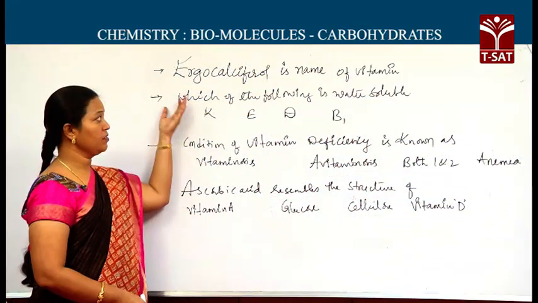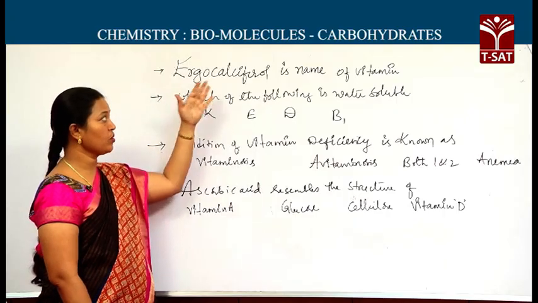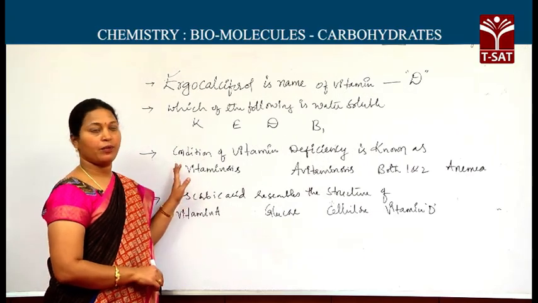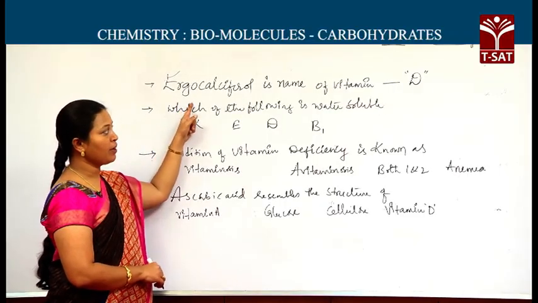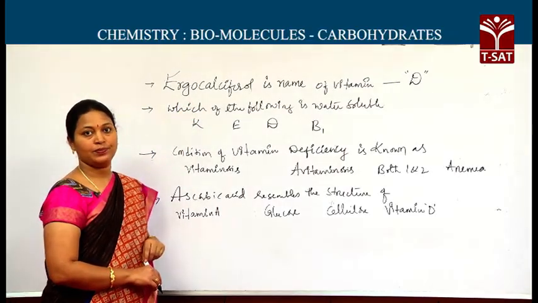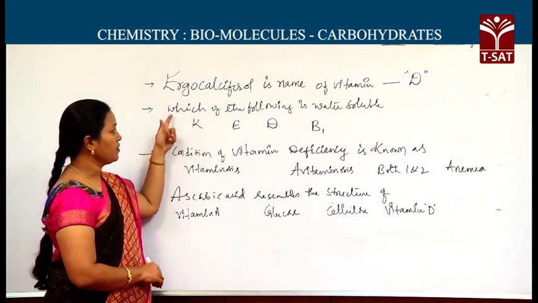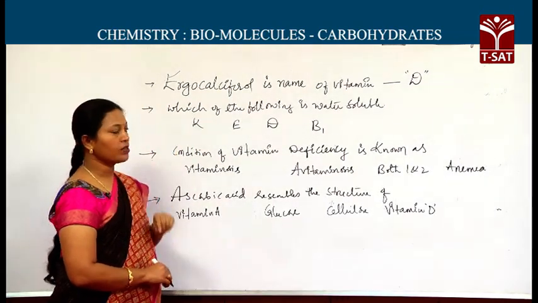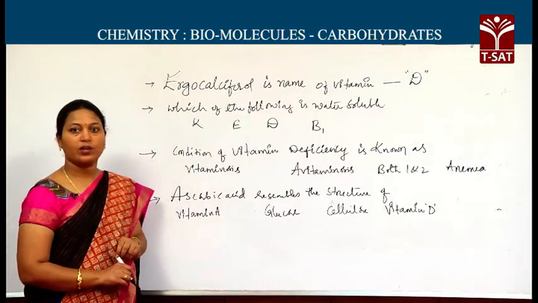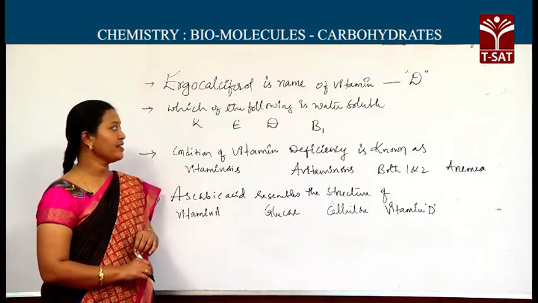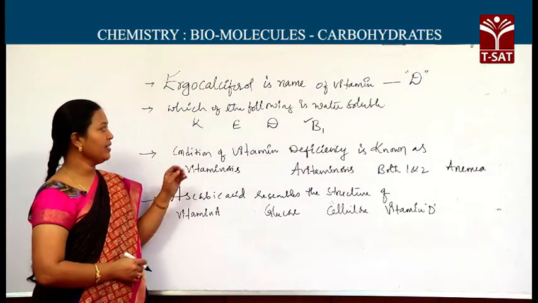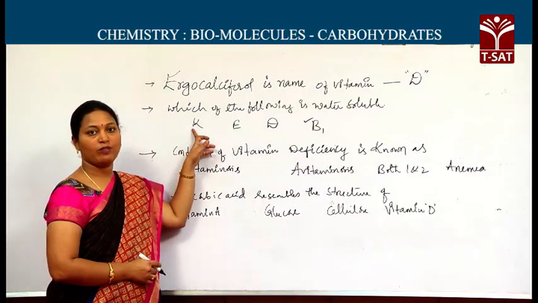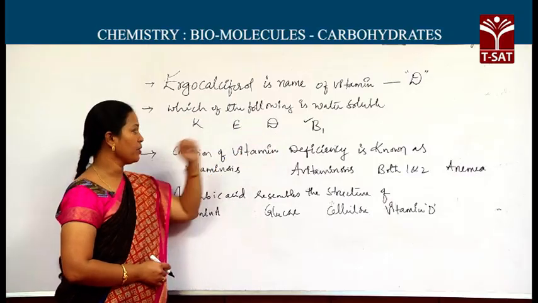Now we will discuss some questions based on vitamins. This is the name of vitamin D. Second question, which of the following is water soluble? As I said, water soluble vitamins are B and C. Here the answer is B1, whereas A, D, E, K are fat soluble vitamins. So the answer is B vitamin.